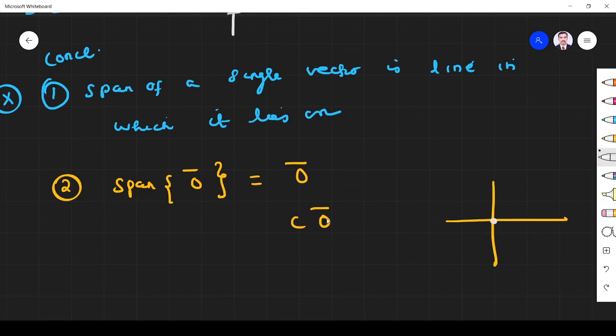Put c equal to 0, you get 0 only. c equal to 1, again 0 only. c equal to 2, or minus 1, minus 2, anything you put, it will be 0 only. So the span of a single vector is a straight line, except the span of the zero vector, which is the zero vector only. That is a very important point.